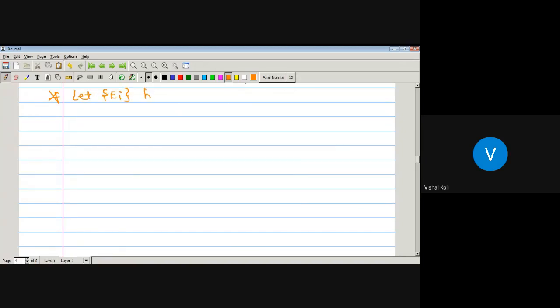Let Ei be a disjoint sequence of sets. Then summation over i running from 1 to infinity of inner measure of Ei is less than or equal to inner measure of union over i running from 1 to infinity of Ei. Here Ei is any disjoint sequence of sets in curly, that is, they are members of curly.